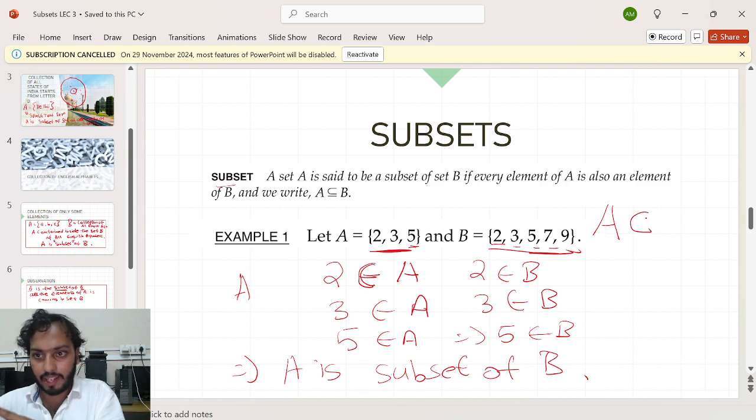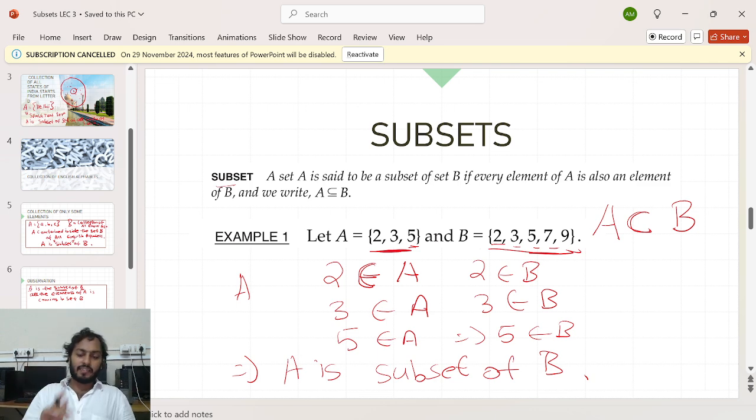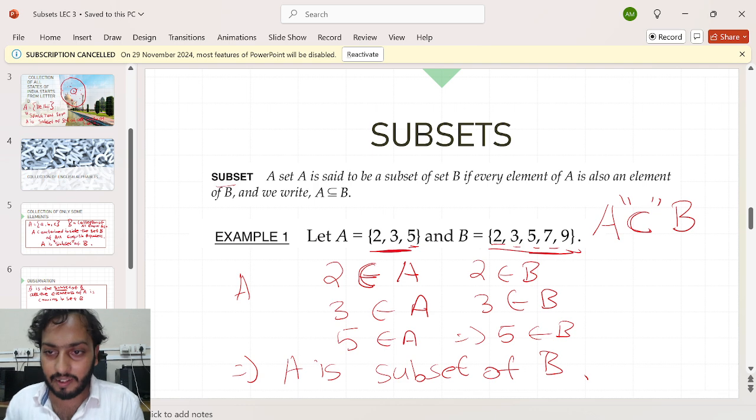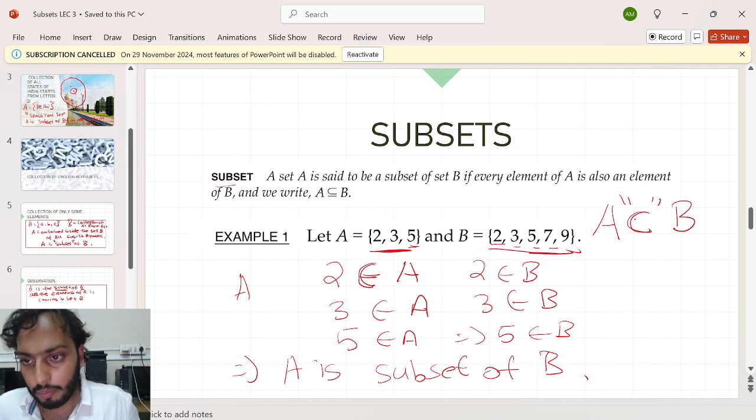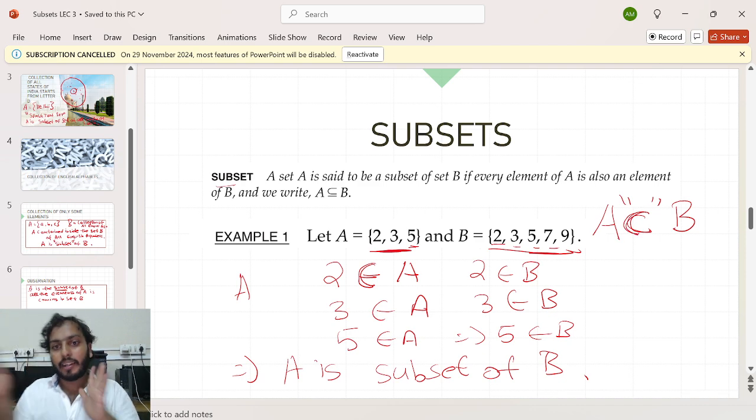It's somewhat like a C, not a complete C. You can say A subset of B, and it will be read as A subset of B. You open the mouth toward the big set side, and A is the subset, B is the bigger set. That is the meaning. You will use this symbol for representing the subset. Am I right? Okay.